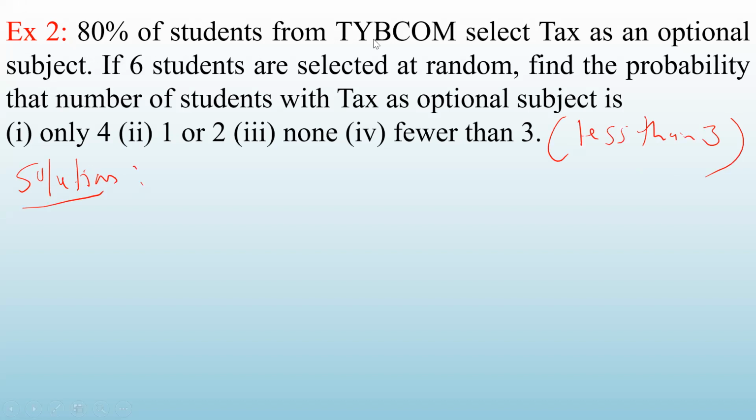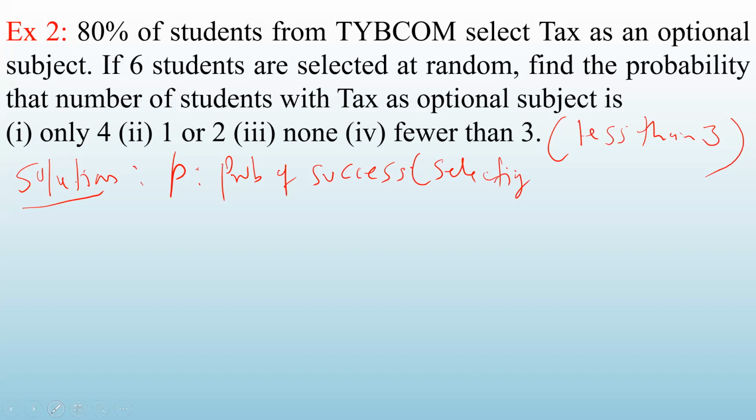80% of students are selecting text. That means the probability that a student has selected text is 80%. Out of 100, 80 students are selecting text. So probability of success P is selecting text as an optional subject.